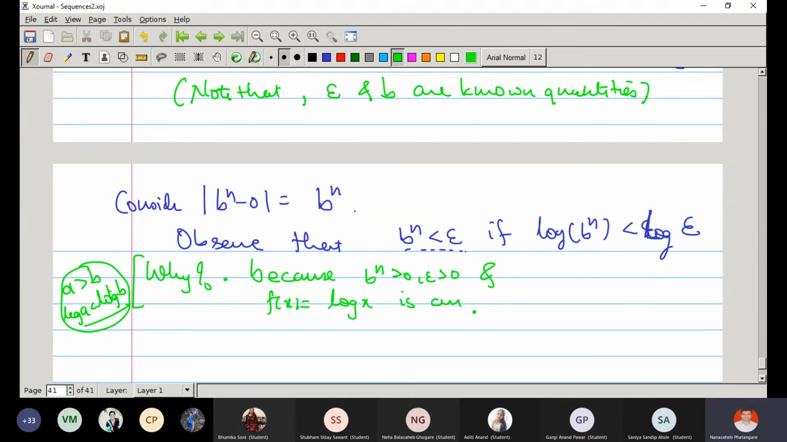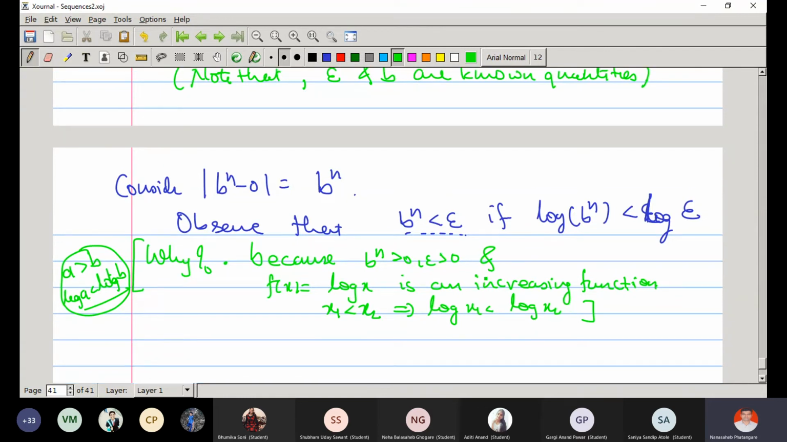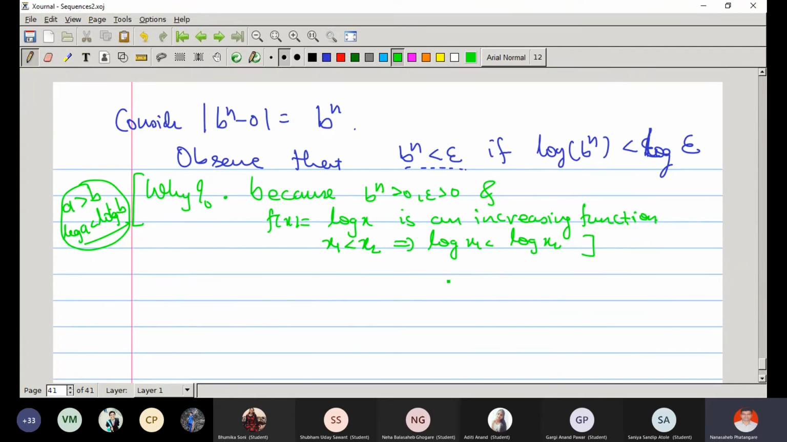Did you study increasing functions? Yes, sir. Log x is an increasing function. That is an important property of log x. It means if x1 is less than x2, then log x1 is less than log x2. That's why we can apply the log function here. Otherwise, we would not be able to apply it. Right?